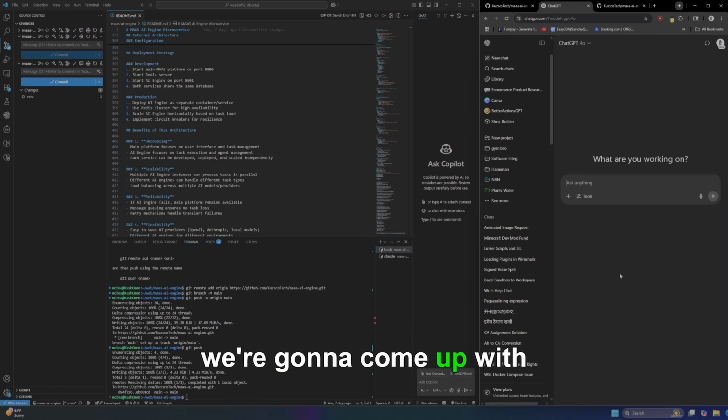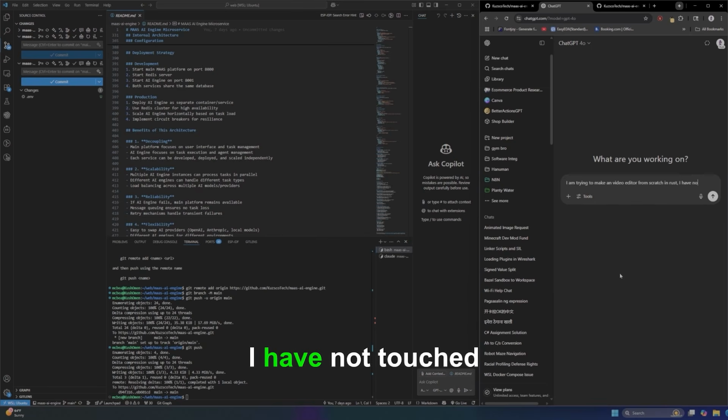What we're gonna do is come up with a prompt, and so I'm gonna say something like, I am trying to make a trading bot. No, let's do this. I'm trying to make a video editor from scratch in Rust. I have not touched Rust, so I have no idea how it works. But what I do have is 2 years of editing. I think this is good.